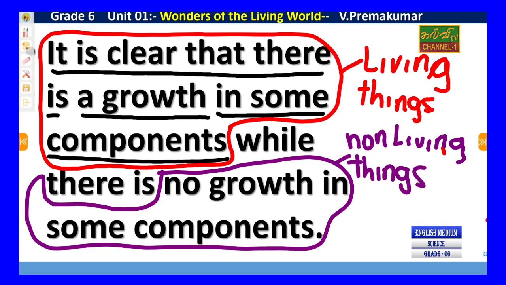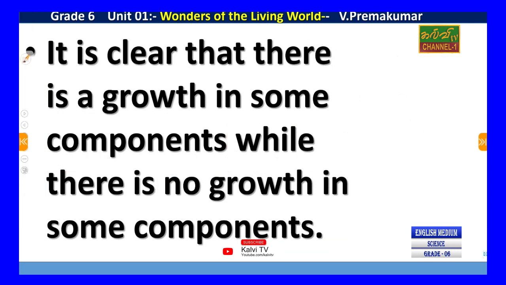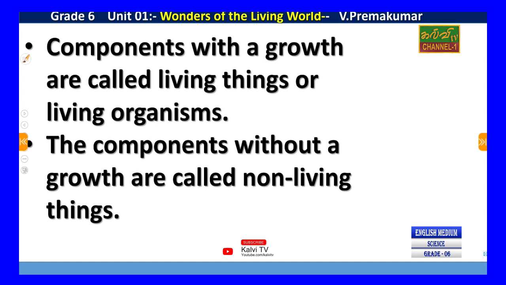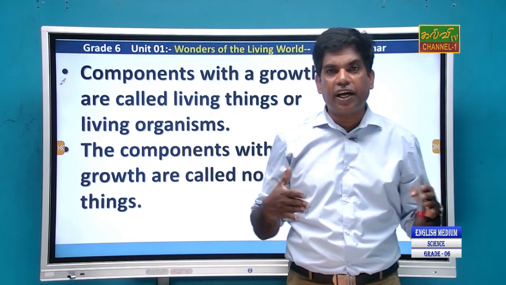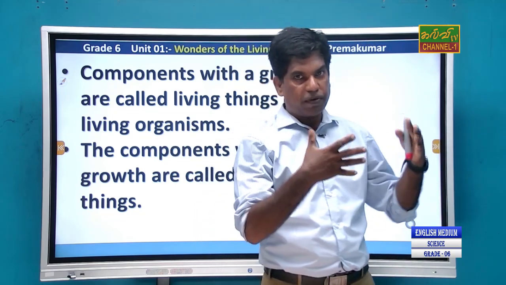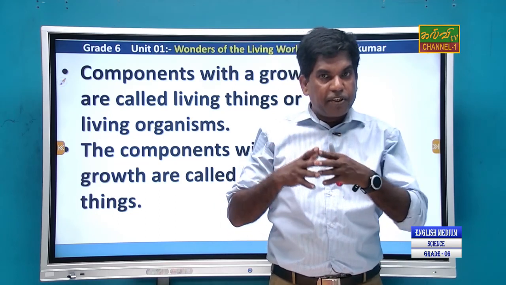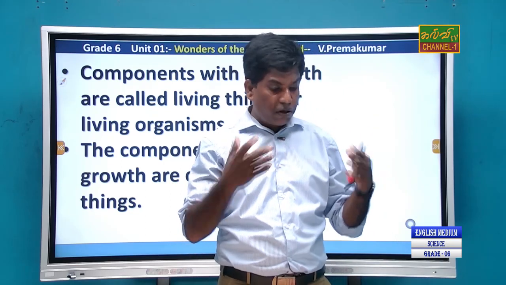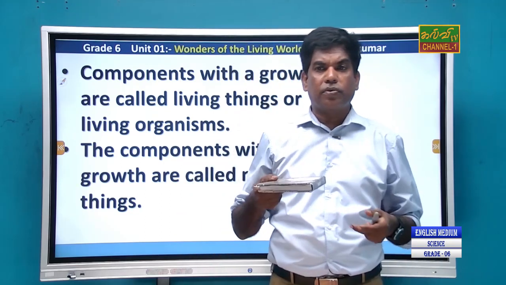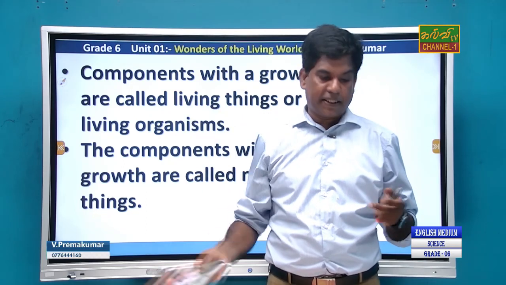Okay, we will go to the next slide. Components with growth are called living things or living organisms. Components without growth are called non-living things. In our environment we have found different kinds of components. If a component is going to grow, that is a living thing. If any component does not grow, for example this book, it is a non-living thing.